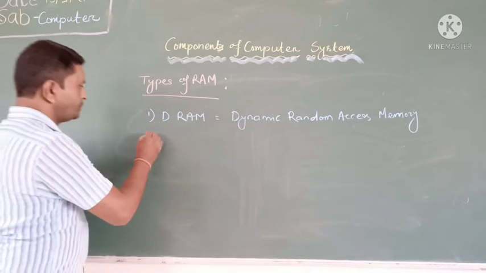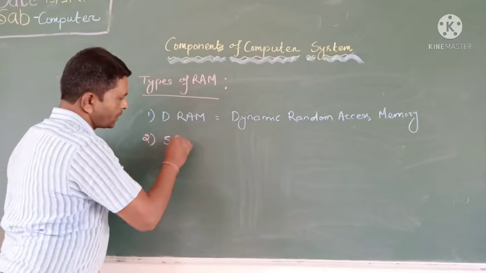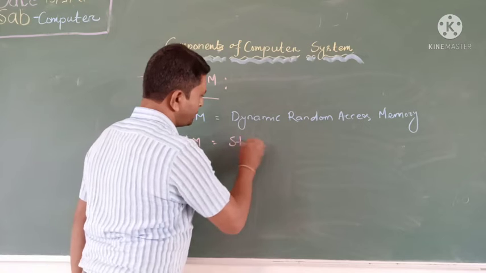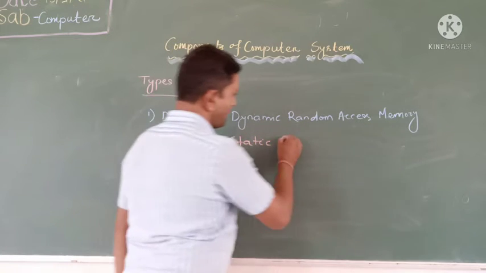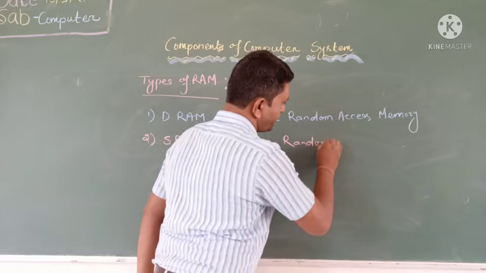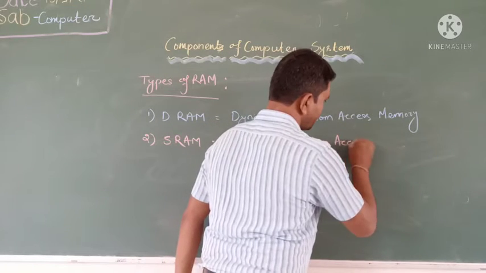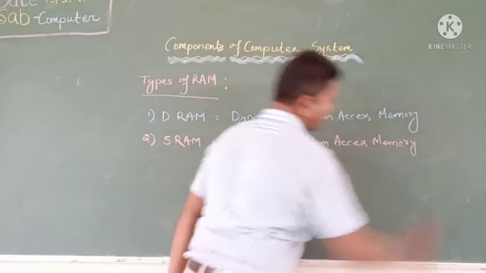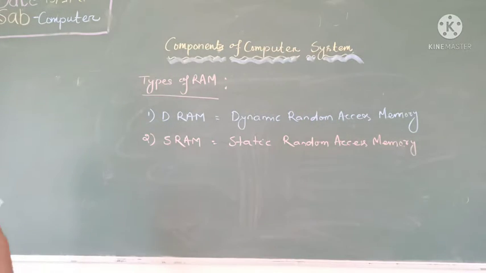Second one is SRAM, or it is static RAM or random access memory. Static RAM, random access memory.